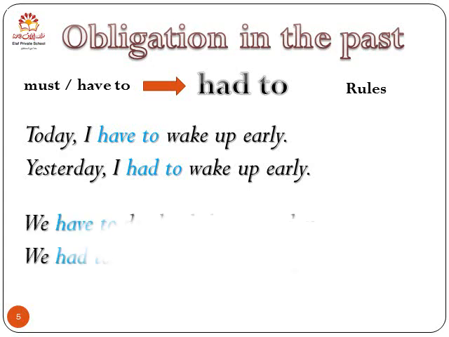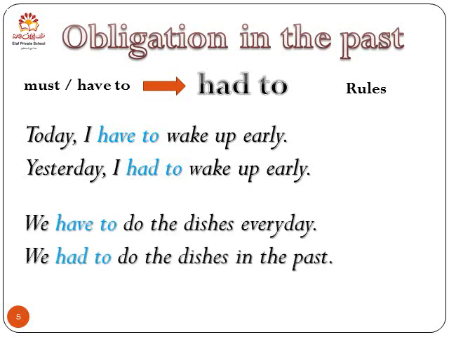Another example is, we have to do the dishes every day. This is the rule in my house. We have to do the dishes every day. Now, if you grow up, you can say, in the past, we had to do the dishes. So we had to do the dishes in the past. That was my mom's rule in the house. We had to do the dishes. Okay?